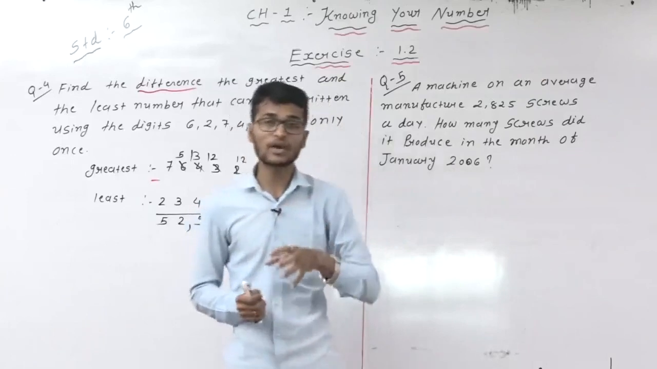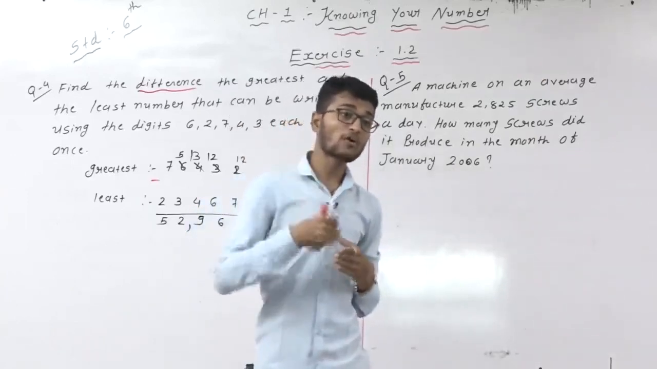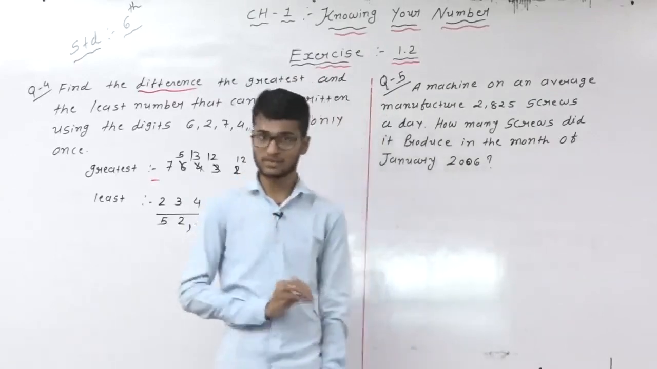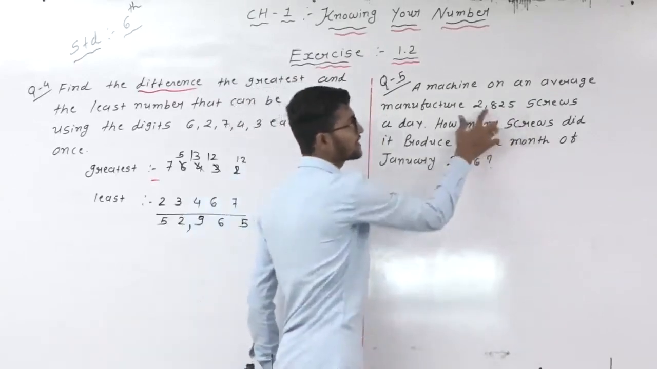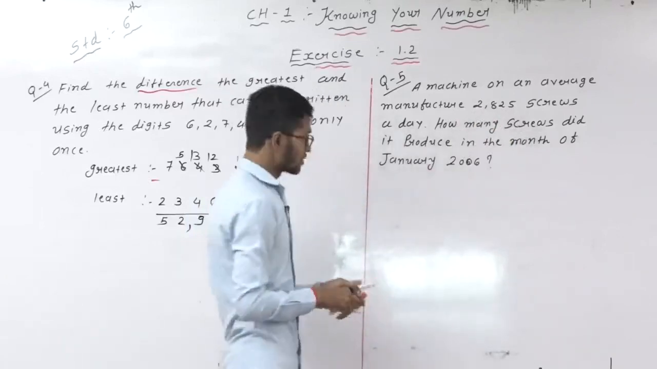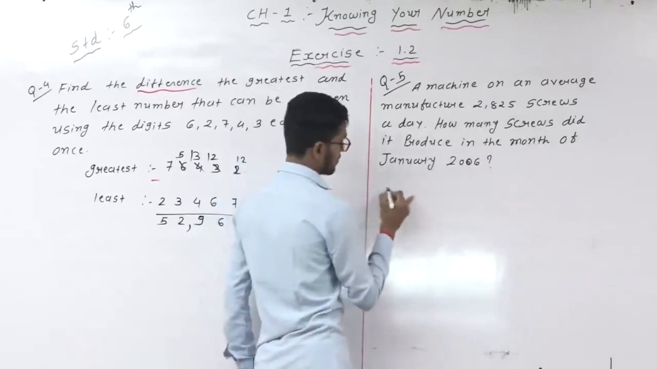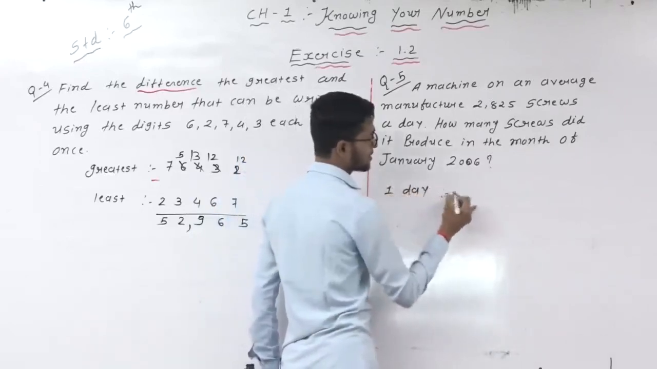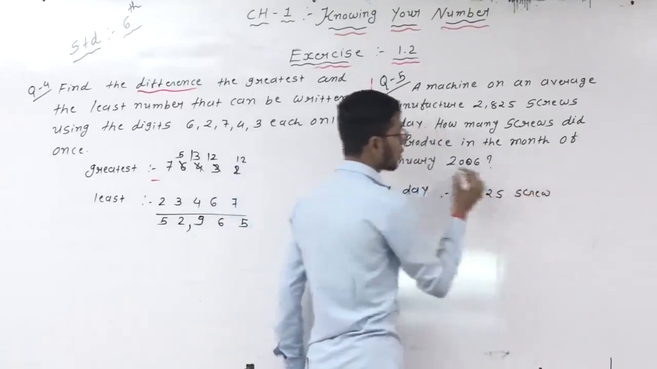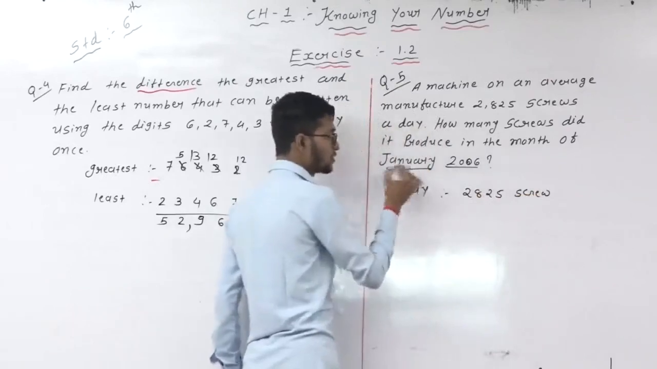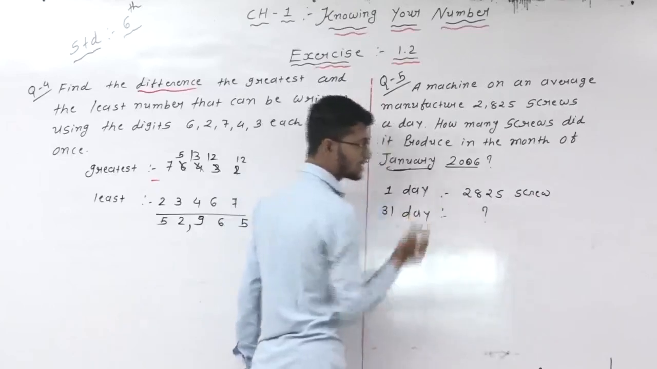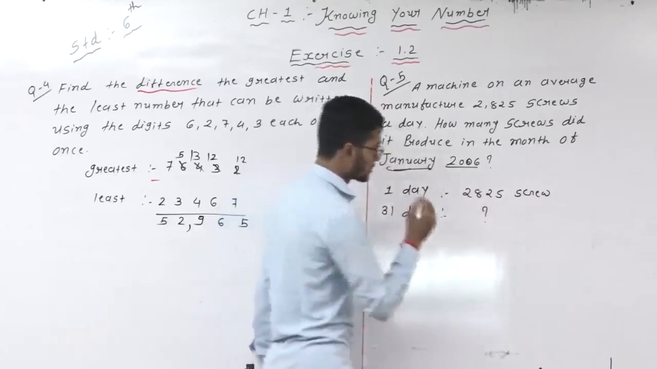The one day's manufacture, how many screws? 2,825. So January month, total month. So students, how many days are in the month of January? So total 31 days in the month of January. So here we multiply. One day is this, and January month is total 31 days, so how much? Right? So students, one day, how many screws are completed? 2,825 screws. So this one is January 2006. January month, how many days? 31 days. For 31 days, here is the question mark. It means multiply these two.